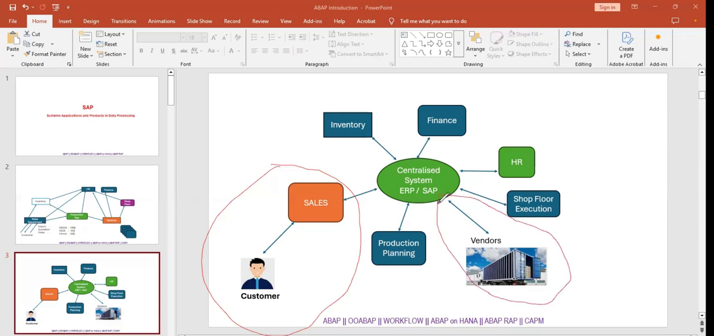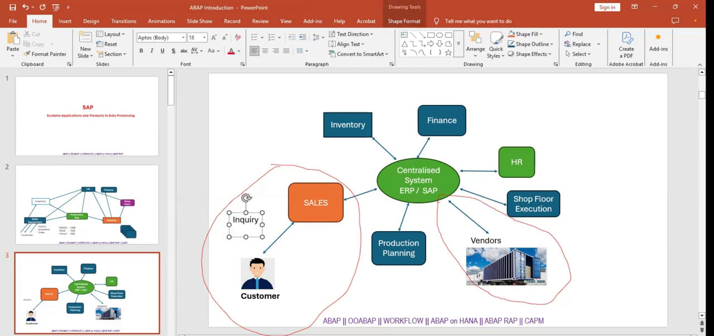In material management, here you say inquiry, but there they say purchase requisition, then PO, delivery, and invoice. So in material management, the cycle will go like this. In sales it is inquiry, quotation, order, delivery, invoice.